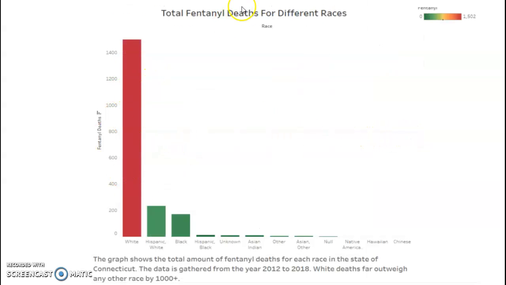This is when I was showing how I made the graphs. I'm coming back to this again. Fentanyl deaths for different races. White is much higher than any other race, and this is a little bit biased. One of my initial questions was to ask which race has the highest amount of drug deaths, and it is whites, but it is a little biased because in Connecticut it is mostly white people that live there, not a lot of minorities, so it would make sense that Hispanic and Black are a lot lower.